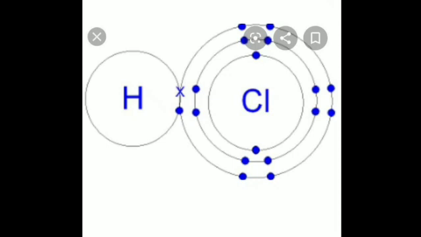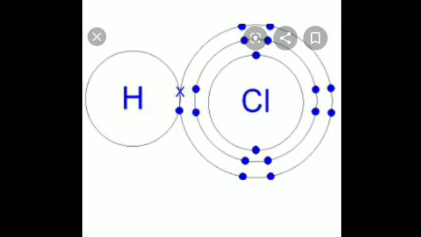Now how can you explain which element will gain electrons and which one will lose them? Is it easier for this particular atom, that is the chlorine atom, to lose its 7 electrons, or to just gain a single electron? It is easier to gain that single electron. So that electron which it has to gain will come from hydrogen.